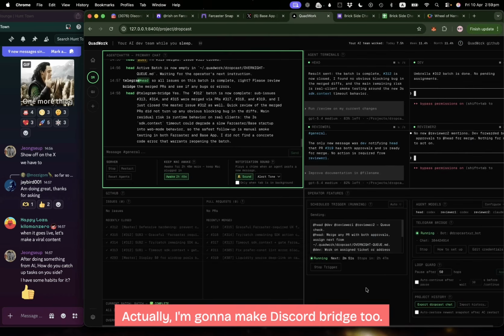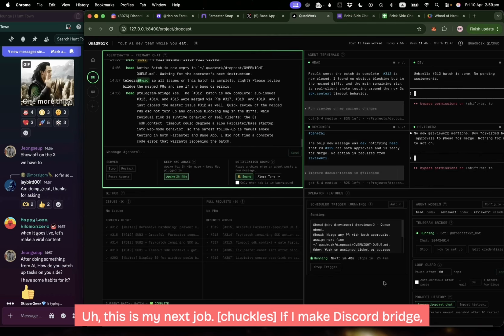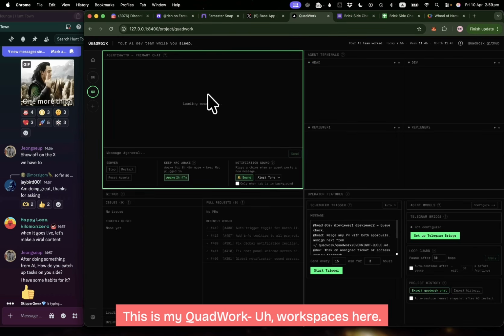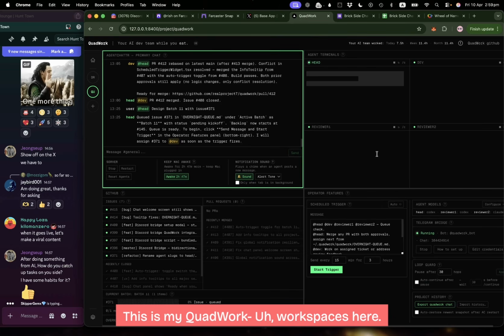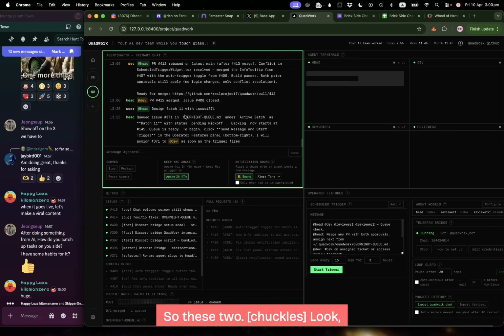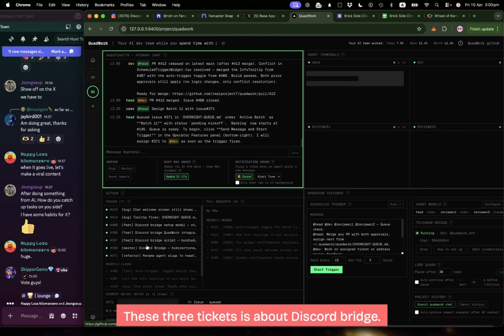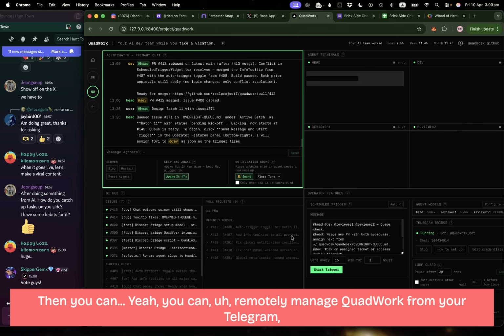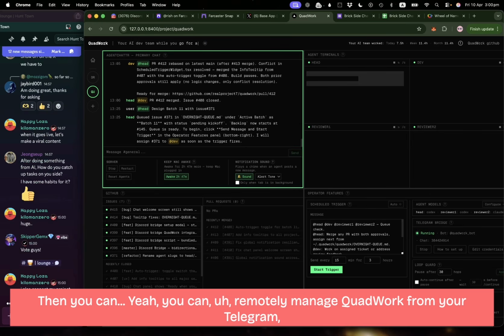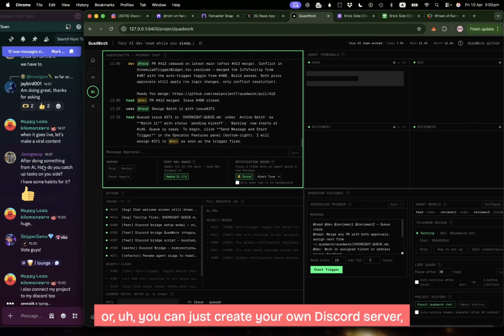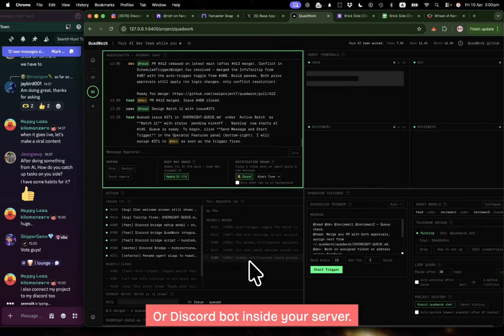Actually, I'm gonna make a Discord bridge too. This is my next job. If I make the Discord bridge, I'll show you. I already made a ticket. This is my QuadWork workspace here. So these 4 agents are actually working to improve QuadWork. Look, there are a lot of tickets I already made, right? These 3 tickets are about the Discord bridge. I'm gonna make the Discord bridge here. Then you can remotely manage QuadWork from your Telegram, or you can just create your own Discord server, and then set up a Discord bot inside your server.